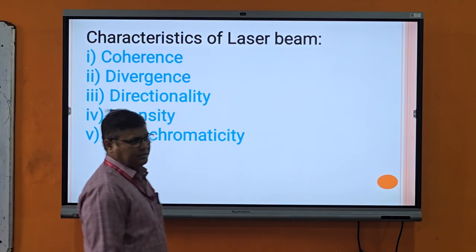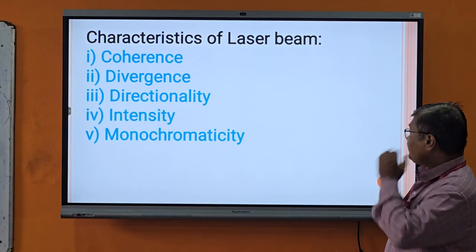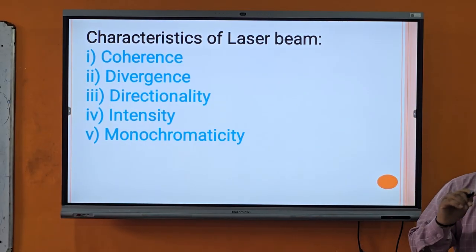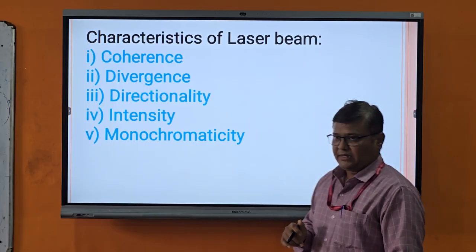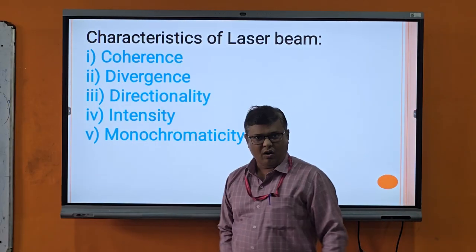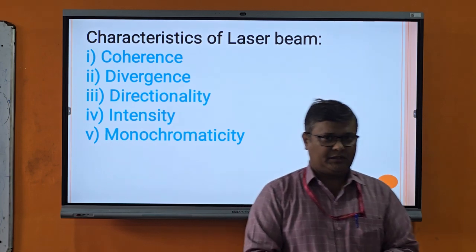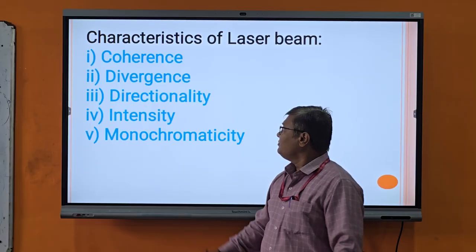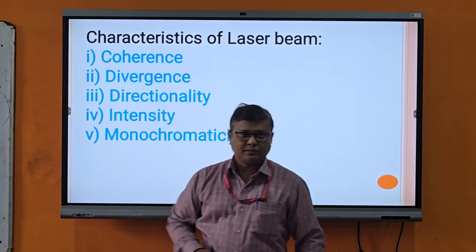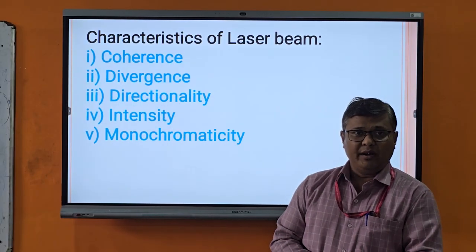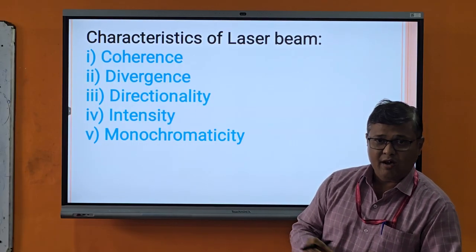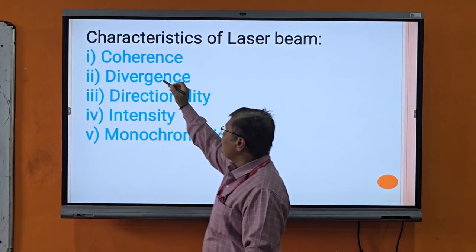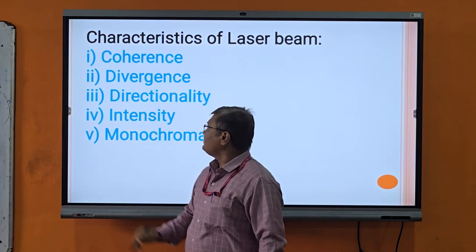First property is the coherence. Coherence means the wave has a single frequency, the same phase or same frequency. The ordinary light travels in different directions, but laser light travels in only one direction. In the coherent property, the ordinary light has different waves. They have no constant phase or are traveling with different frequencies. Therefore, laser light is highly coherent.